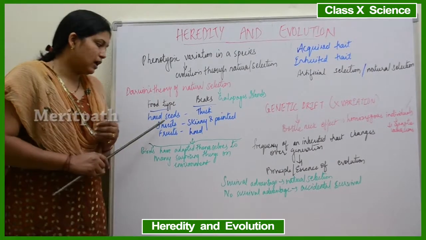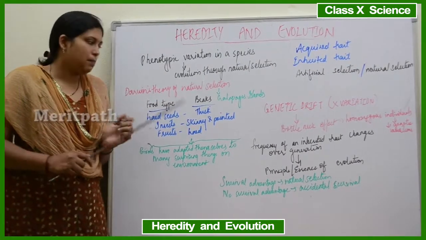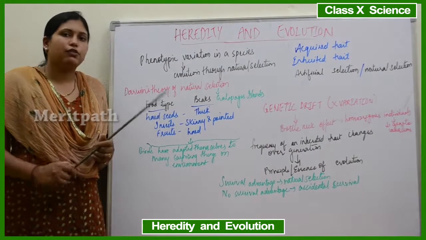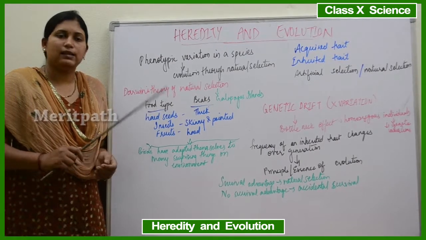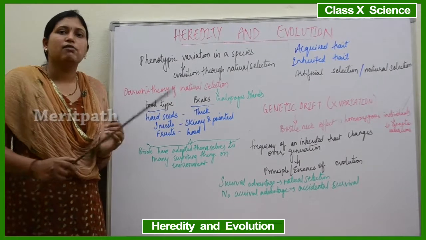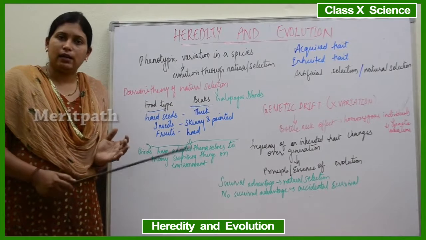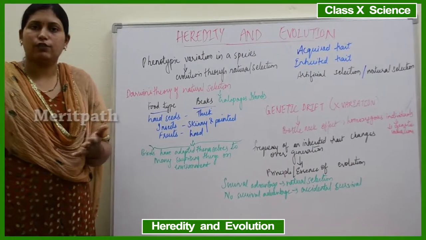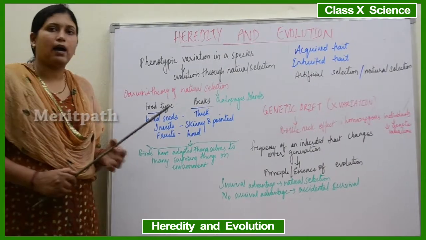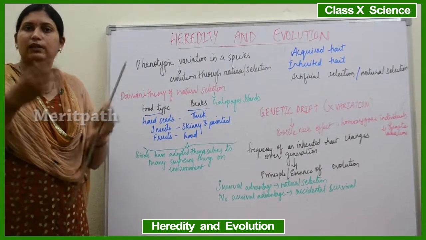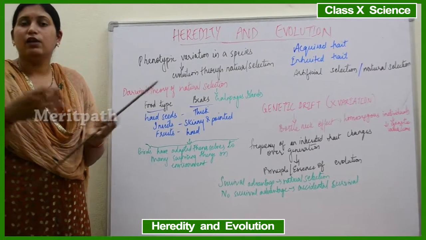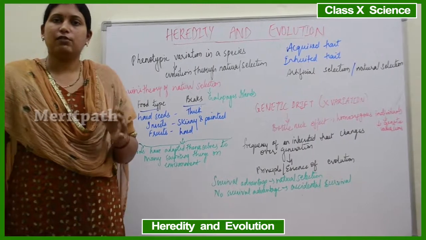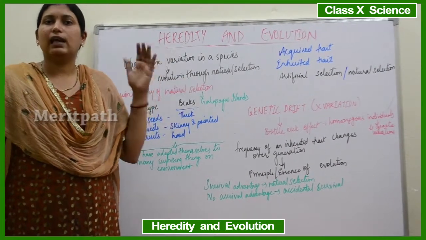If the food they eat were hard seeds, then the beaks of those finch birds were very thick. If the food they were eating were insects, then the beaks of the birds were very skinny and pointed. And if the birds were eating very hard fruits like, say, cactus fruit, then the beaks were very hard. So according to the food they eat, that is, according to the environment they live in, there were adaptations in the beaks of the finches, which was observed by Charles Darwin in the Galapagos Islands.